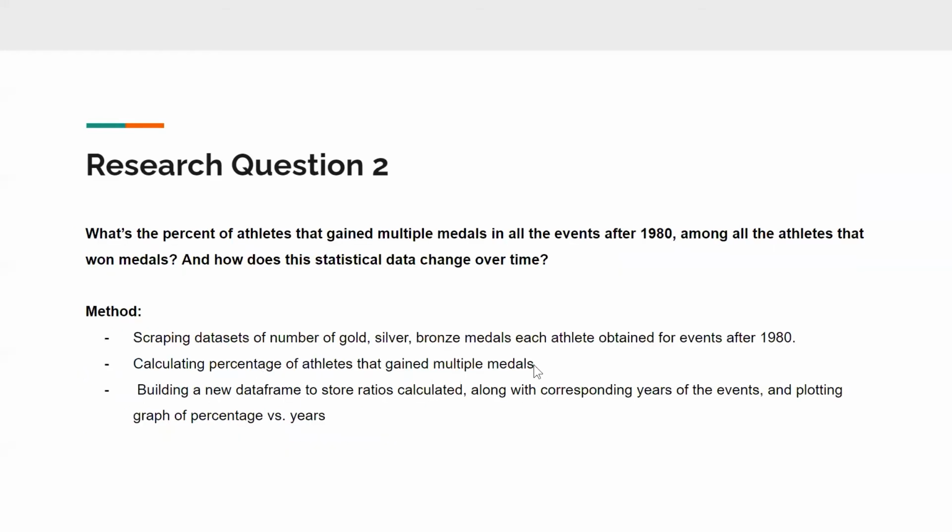And for our research question 2, we looked at the percentage of athletes who gained multiple medals in all the events after 1980 among all athletes who won medals, and how this data changes over time. The method we used is scraping to obtain all the data sets needed. Then we calculated the percentage of the athletes that gained multiple medals. At the very end, we created a new data frame that stores the percentage along with the corresponding years of the events. And then we plotted it.